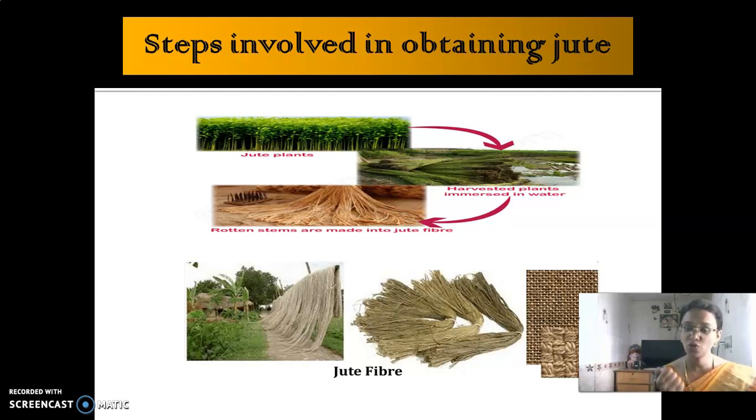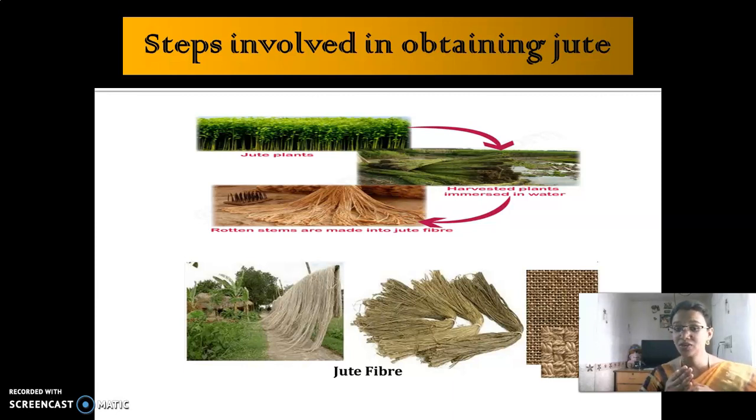So the jute is obtained from the stem part of the jute plant. From where is it obtained? The jute fiber is obtained from the stem part of the jute plant. Afterwards, they are dried and it is used as a fiber. So these are all the plant sources of fibers. The first one is cotton and the second one is jute. So in cotton, what is the method involved? Hand picking method and then combing method.